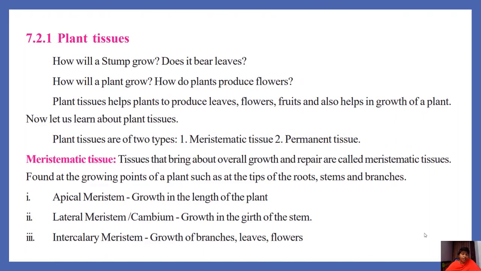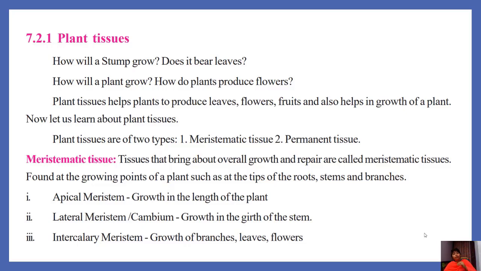Plant tissues. Before going to see the plant tissues, let us discuss these questions. How will a stump grow? Do you know what a stump is? A stump means the plant which has only roots. Other parts like stem, leaves, and others are not present on it. Yes, a stump grows. Does it bear leaves? Yes, it bears leaves. How will a plant grow? How do plants produce flowers?